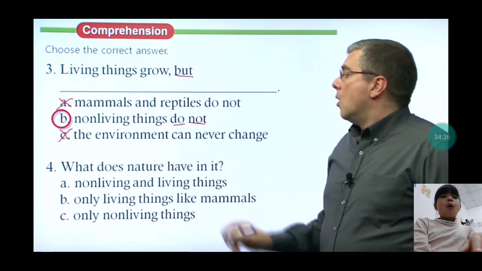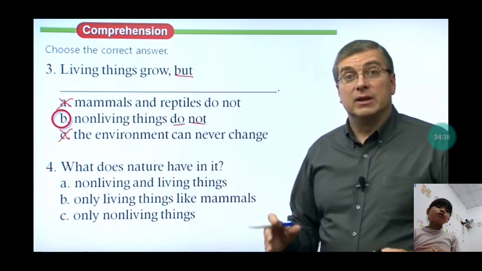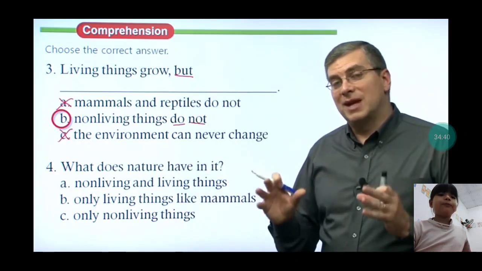And question 4, what does nature have in it?